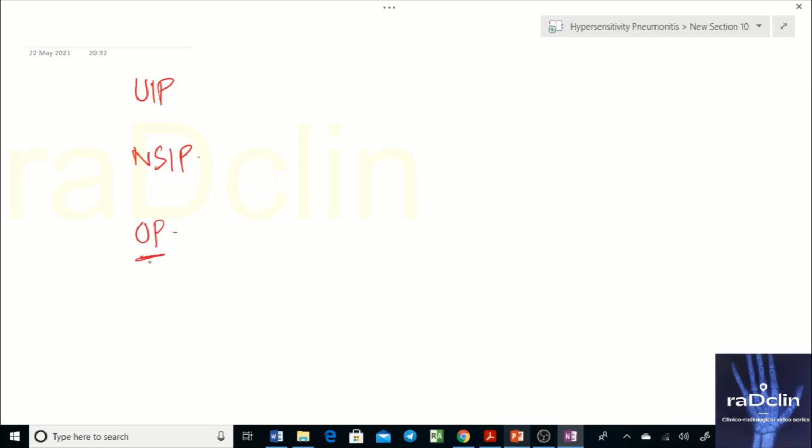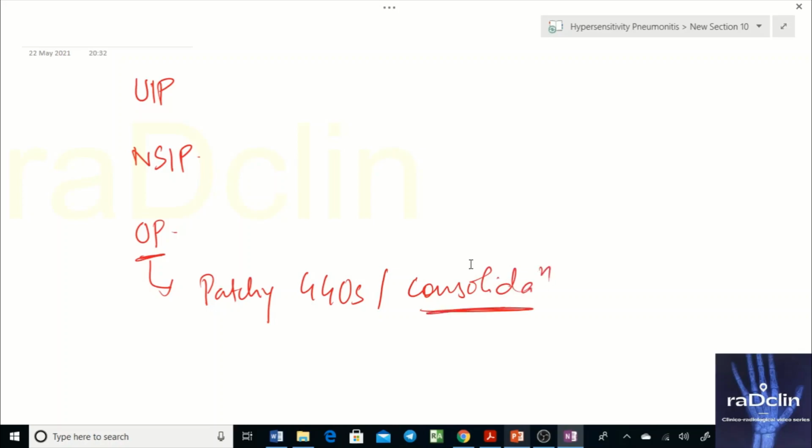Organizing pneumonia characteristically also has patchy GGOs and consolidation. In the subacute stage, we have GGOs in hypersensitivity pneumonitis. We do not have consolidations, or very rarely. But if consolidation is there, then organizing pneumonia is a differential that you have to keep.